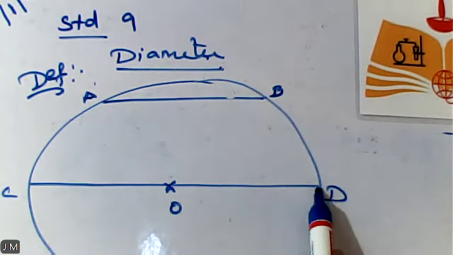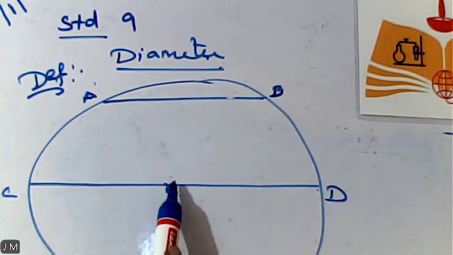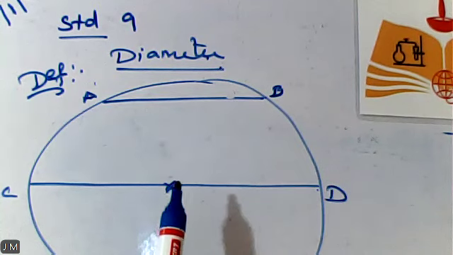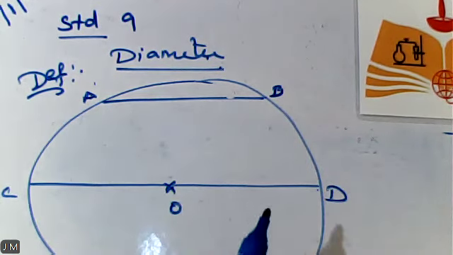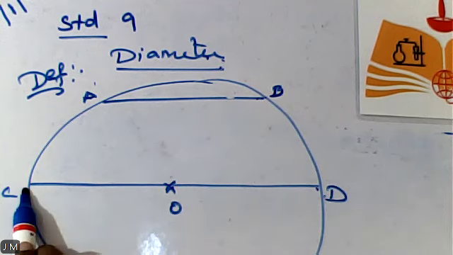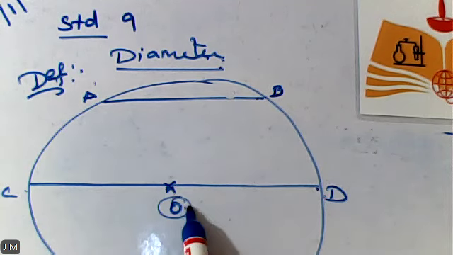The chord CD passing through the center of a circle is called diameter. Am I clear, students? AB is a chord. CD is also a chord. So for diameter alone, we are supposed to have two properties. One is the longest chord of a circle is called the diameter. And the second one: a chord which is passing through the center of a circle.